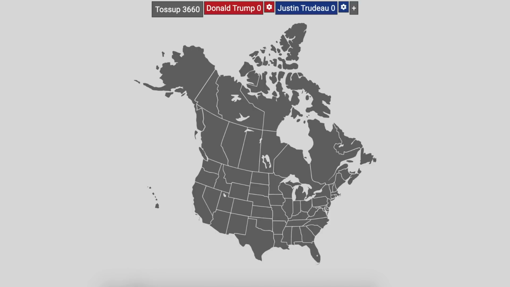Today we're going to be looking at a joint election between the US and Canada. This will be based on if Donald Trump were the Republican nominee and Justin Trudeau were the Democratic nominee. And it will be based on the 2016 general election in the US and the 2019 federal election in Canada. Let's get started. Starting out, let's look at Canada.